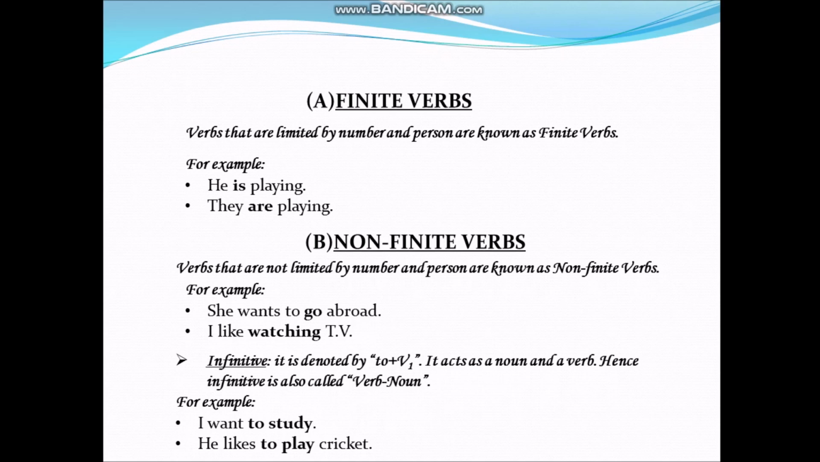First form is infinitive. It is denoted by to plus first form of verb. It acts as a noun and a verb. Hence, infinitive is also called verb noun. For example, I want to study. He likes to play cricket. Here you can see to plus first form of verb is used in these two sentences.